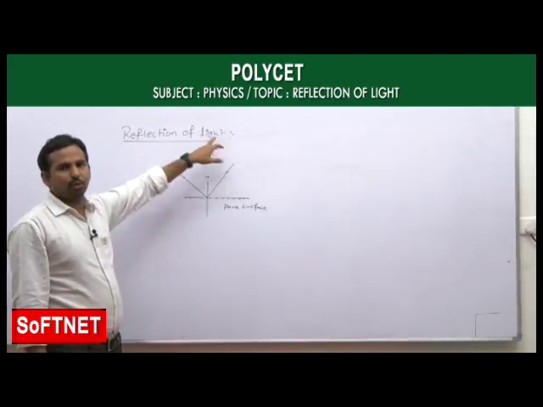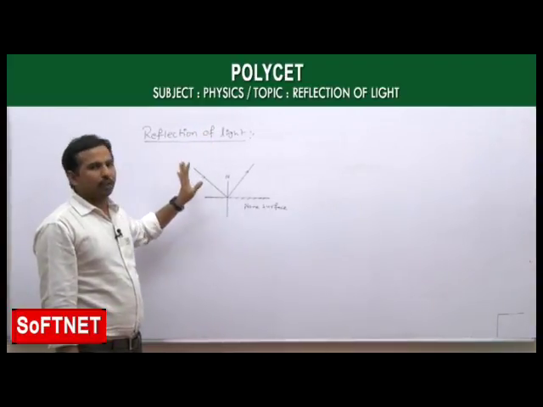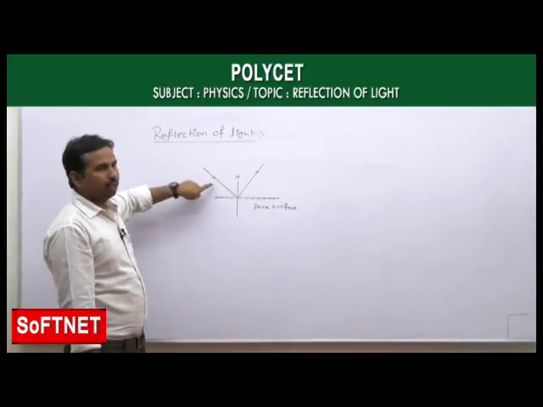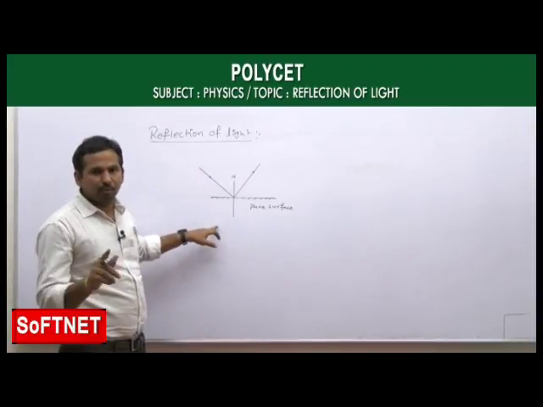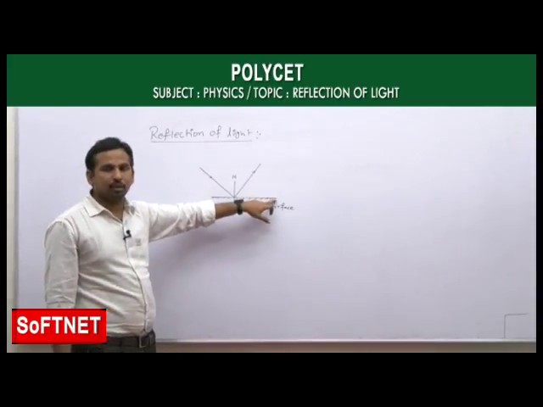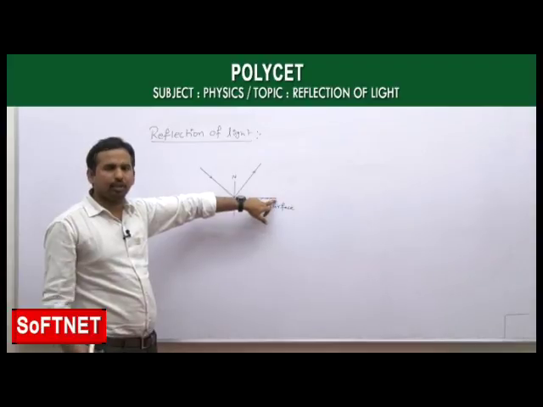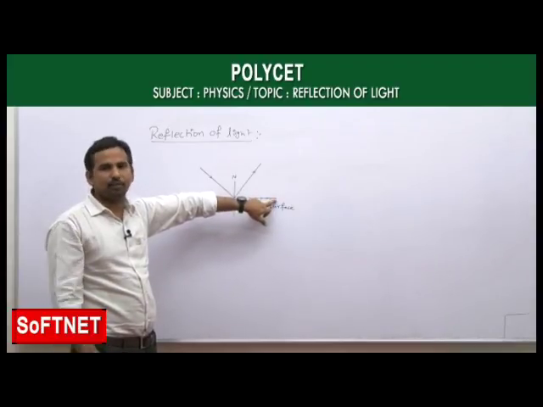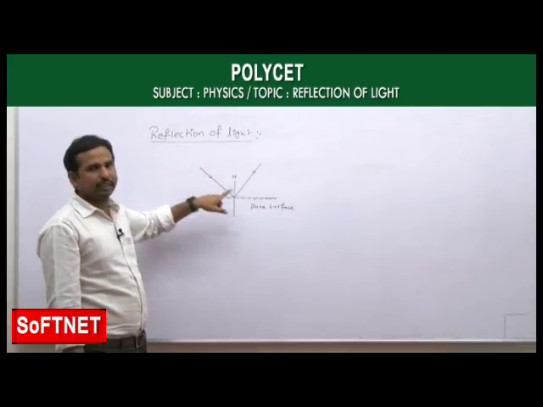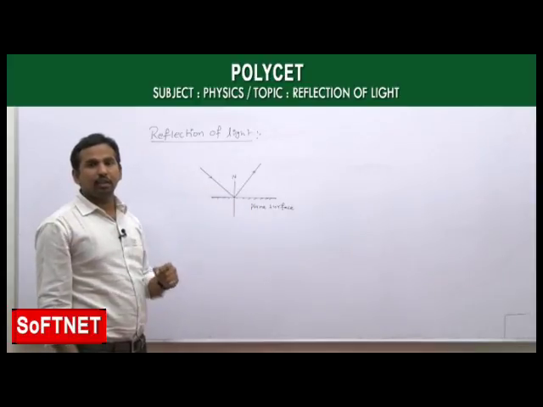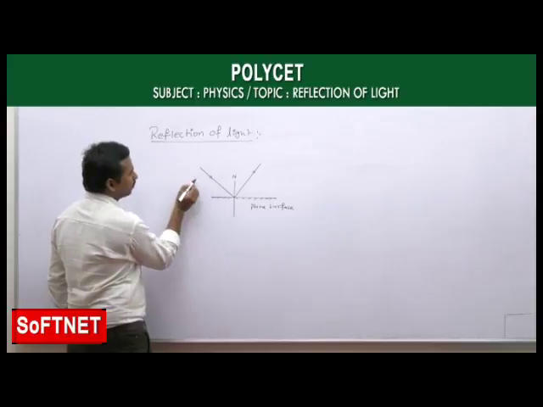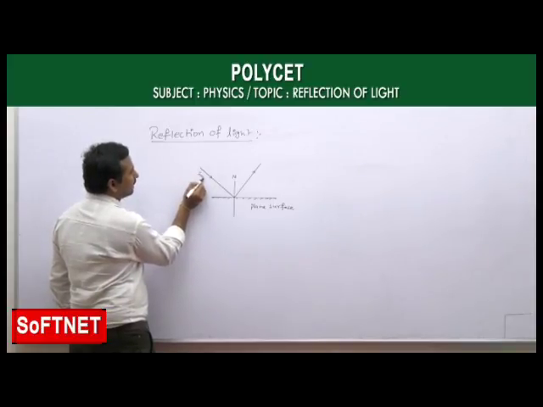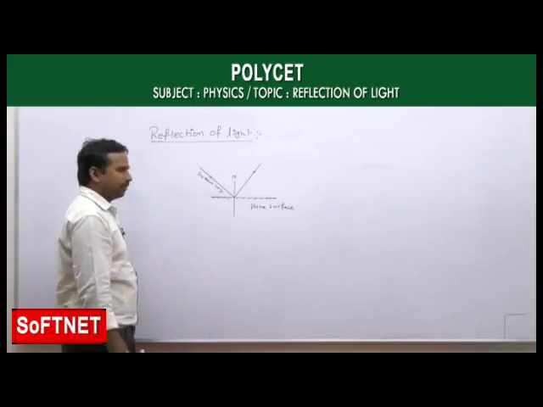Okay, reflection of light. Reflection of light is nothing but if you are taking any light ray which incident on a surface, make sure that that surface is a opaque surface. It need not to be plane surface, any surface you can take. If the light ray incident on the surface, and that too the light ray which is incidenting on the surface, this one we call that as incident light ray or simply incident ray.